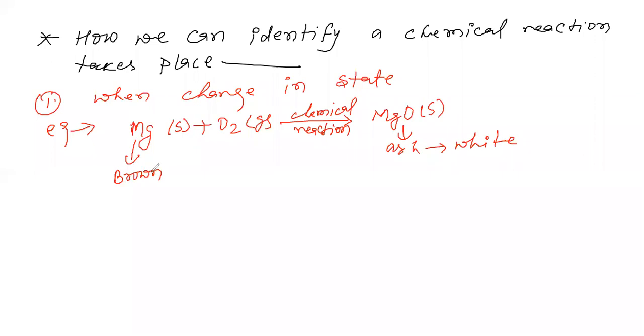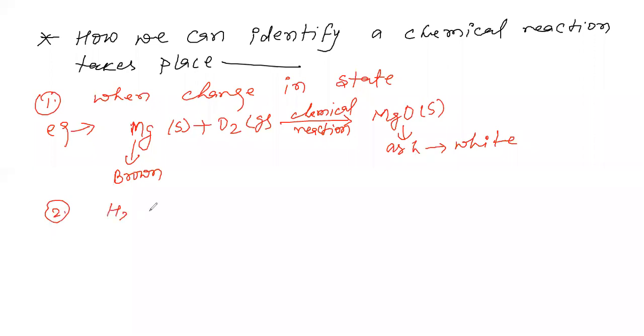Its color changes. Magnesium when it is in ribbon form becomes ash form. Solid state is converted into solid state, but here in one case it is in the form of ribbon, and here it is in the form of ash. So there is a state change, so we can say that a chemical reaction takes place.